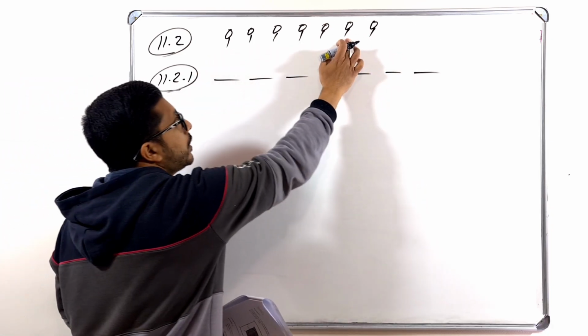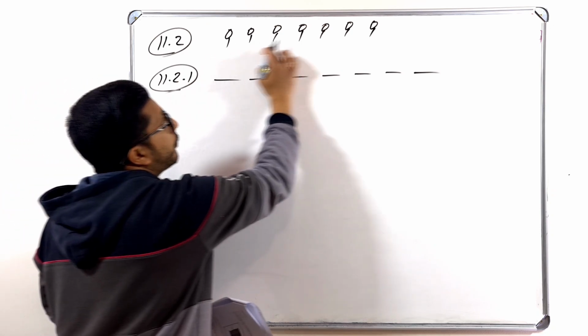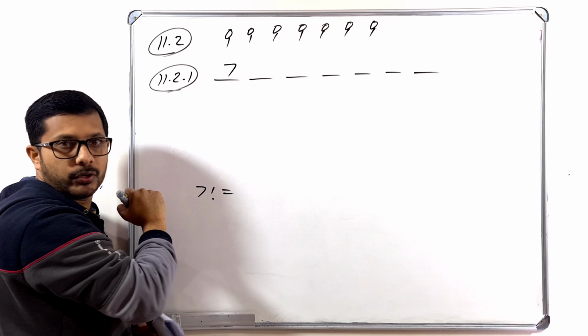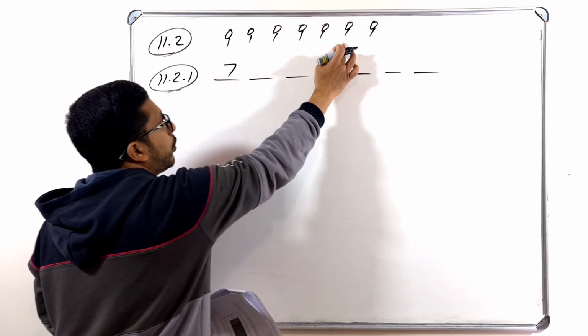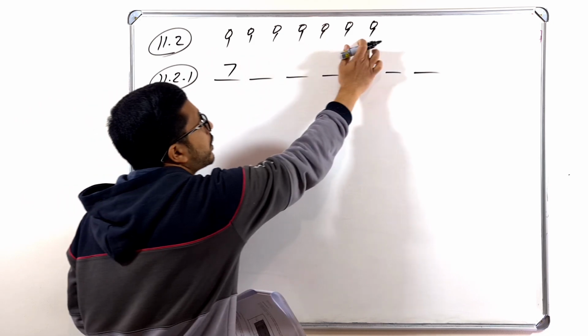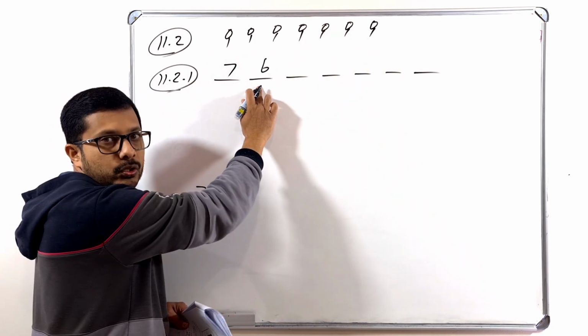Okay, so the first learner can come on this line here. That means from these 7, any one learner. That means here I have 7 options. So one of them came and stand here, then that one is out. So how many learners remaining here? It is 6. So here I have 6 options.